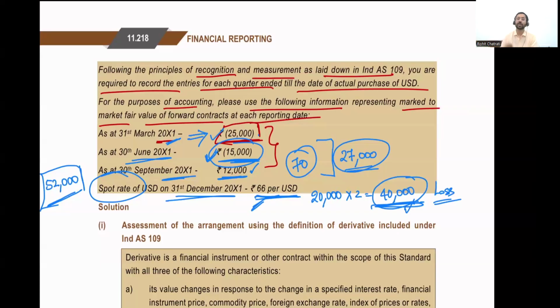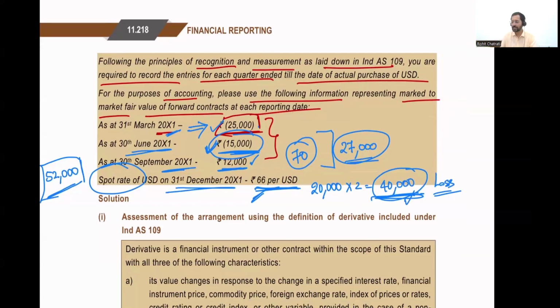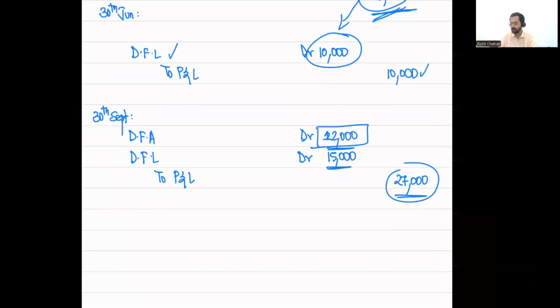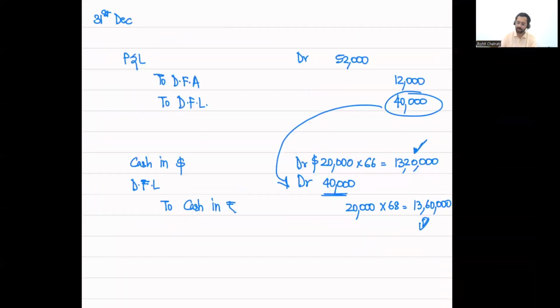But in my books of accounts, I was sitting on a derivative financial asset of 12,000. So first I need to make that asset zero. I need to nullify that asset by crediting the asset by 12,000. I also need to credit a separate financial liability of 40,000, and therefore the debit to the P&L account will be 52,000. All right, because in the quarter I made a loss of 52,000. So that way we are going to record the journal entries.